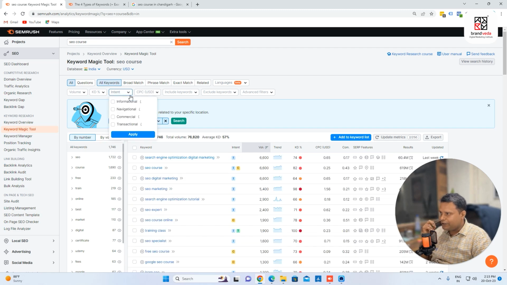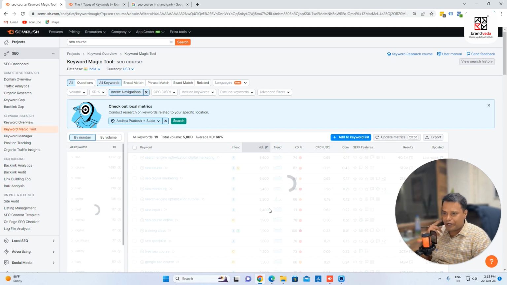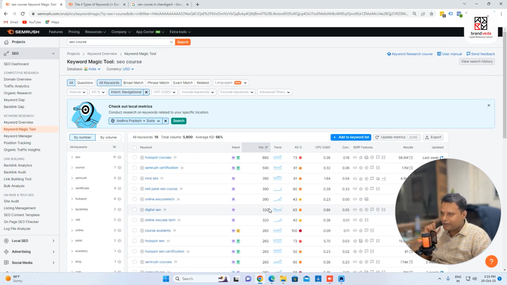So let's go to intent. Okay. So let's go to navigational. They want to go somewhere, right? Some part of the website. You can see the HubSpot courses. They want to go to HubSpot. At the same time, they want to do a course as well. So that's why this is navigational, this is transactional.